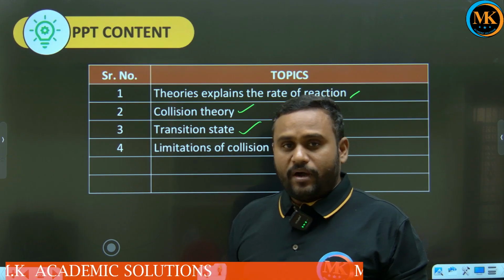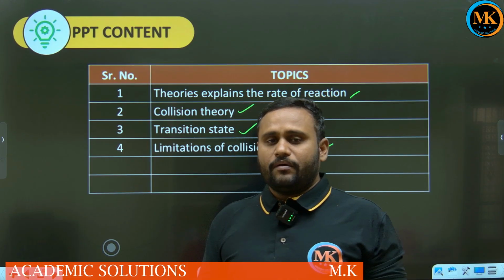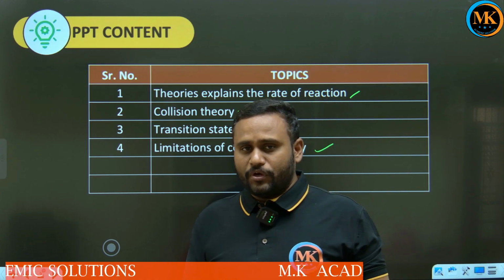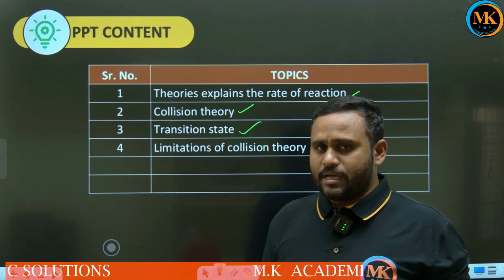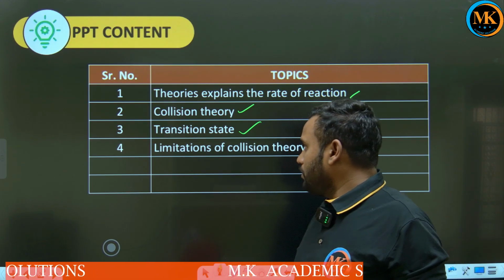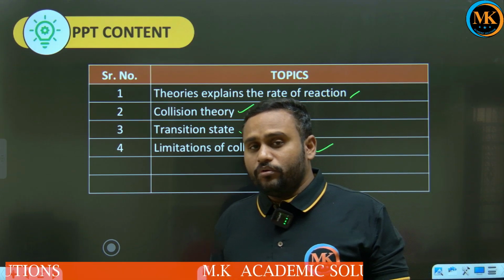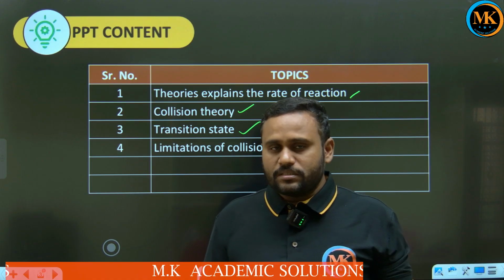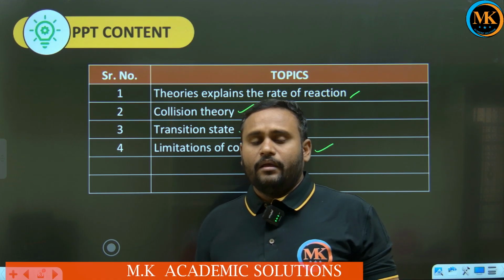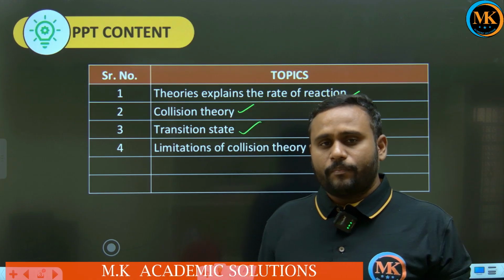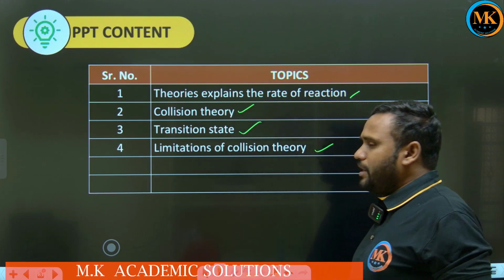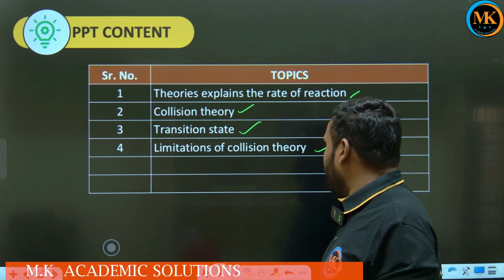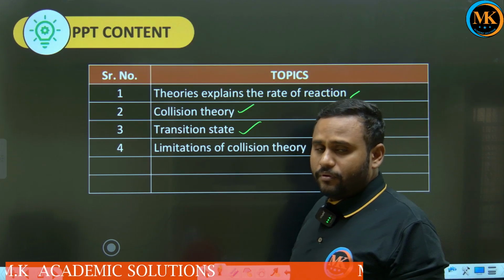We know what a rate of reaction is. Rate of reaction is nothing but speed, with how much speed the reactant is converted into product. These theories explain how the reactant is converted into product, what process is involved when a reactant is converted into product. Here we are going to cover collision theory, transition state theory, and limitations of collision theory.